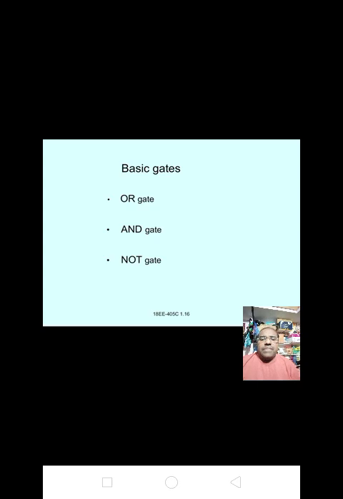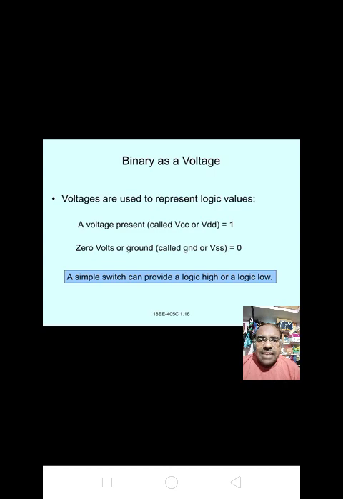Okay, now we are dealing with the basic gates, that is OR gate, AND gate and NOT gate. Next, represent binary as a voltage. Voltages are used to represent logic values. A voltage present, called VCC or VDD, equals 1. 0 volts or ground, called GND or VSS, equals 0.